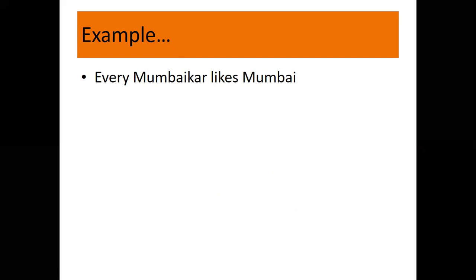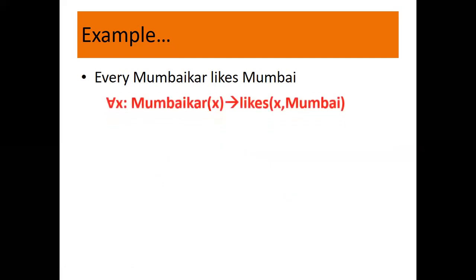Next is: every Mumbaikar likes Mumbai. Every means all, so again you'll be using the universal quantifier. Likes is your predicate. Now, how do we represent it? All x, where x is a Mumbaikar, implies x likes Mumbai.